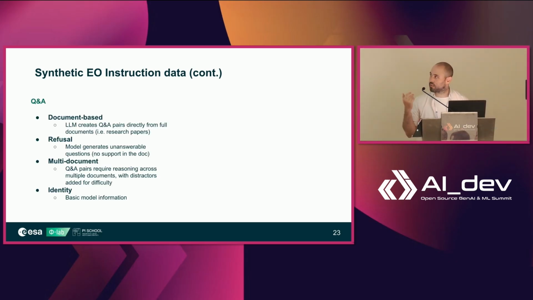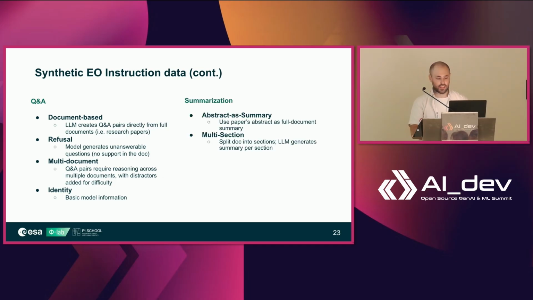That is one pipeline. We also have another pipeline where we start from an entire document, so a very long-form, long-context QA. We also have some refusals, so we explicitly get the model to generate unanswerable questions, again with the idea that we want our model, when it doesn't find the relevant information in the RAG, to say I don't know, rather than make something up. Multi-document is what I just explained, and some identity basic model information dataset.